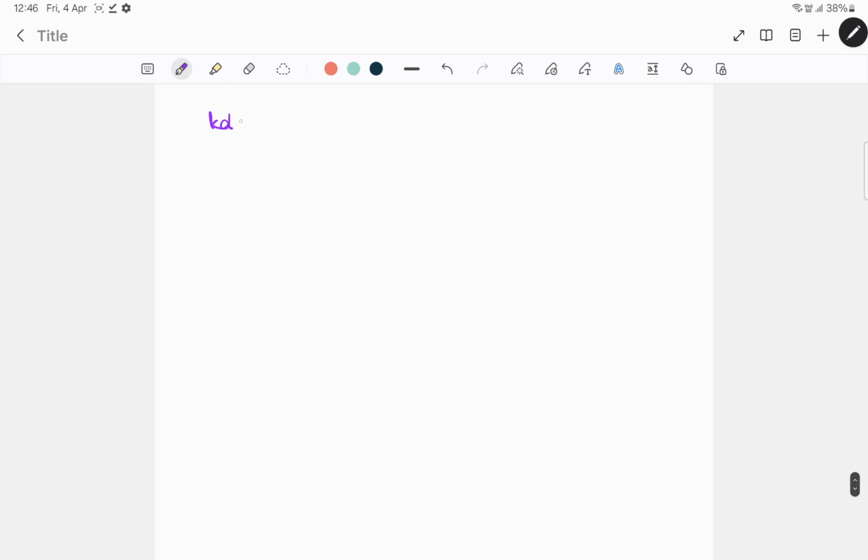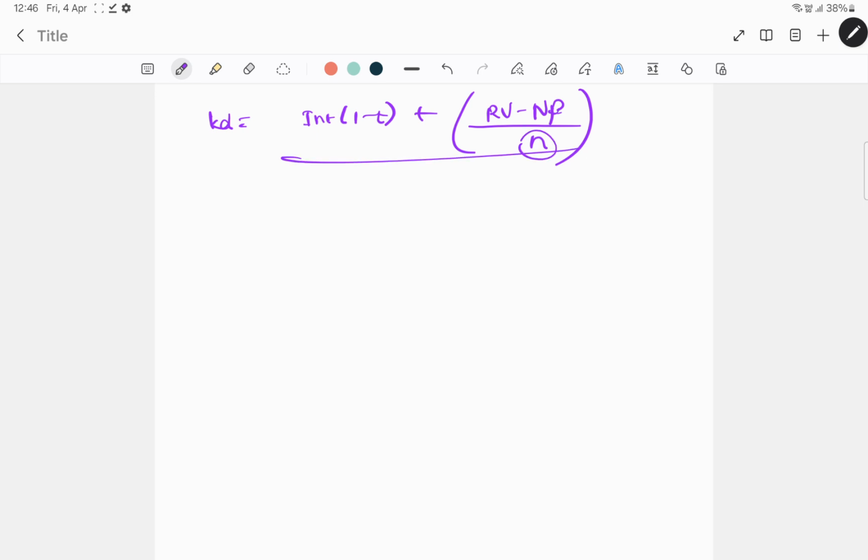Okay, so how do you calculate KD? Over here it's a redeemable debenture, so KD equals interest into (1 minus T) plus (RV minus NP) divided by N, divided by (RV plus NP) by 2. N is nothing but the term of the debenture, the tenure.